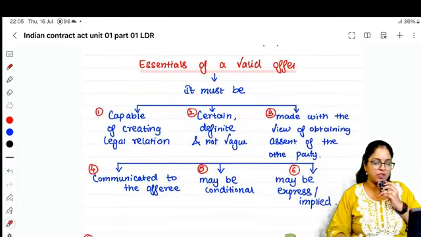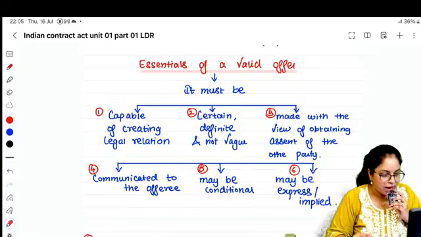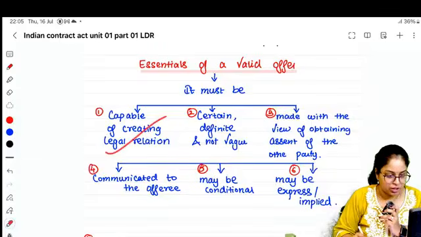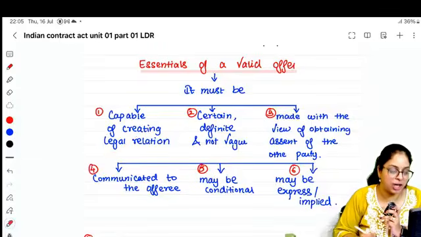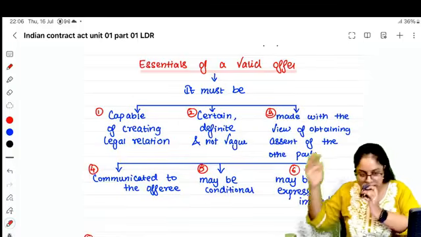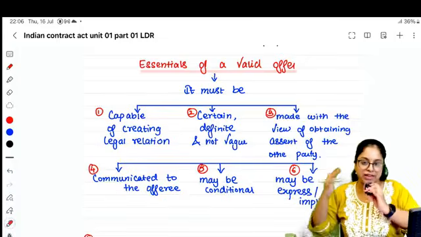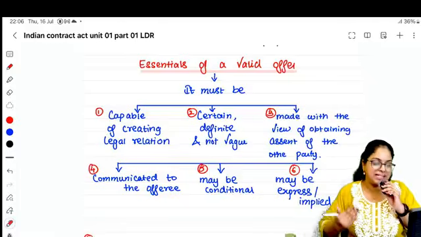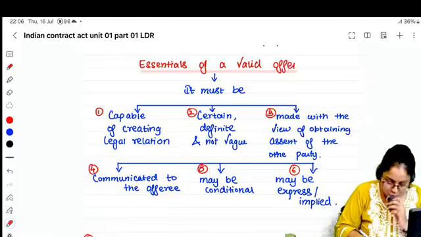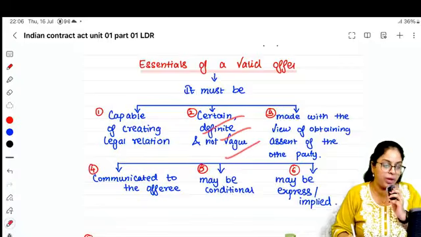And what are the essentials of a valid offer? Very simple. There must be an intention of creating a legal obligation. The offer must be certain, definite, and not vague. You must clearly tell what the offer is for. For example, selling this particular Honda City car, which has run 10,000 kilometers, a second-hand car, for 3 lakh rupees. Be very clear with your offer.